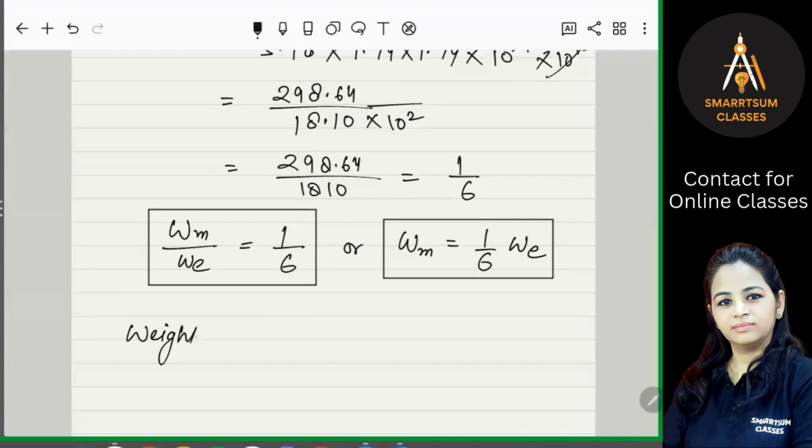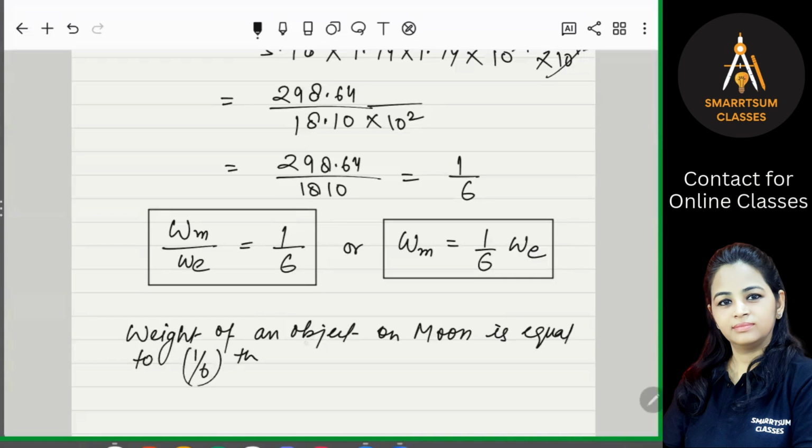Okay. So right now, weight of an object on moon is equal to 1/6 of the weight of the object on the earth. Okay, so this is the relation between weight of the object on the moon and weight of the object on the earth. Right?